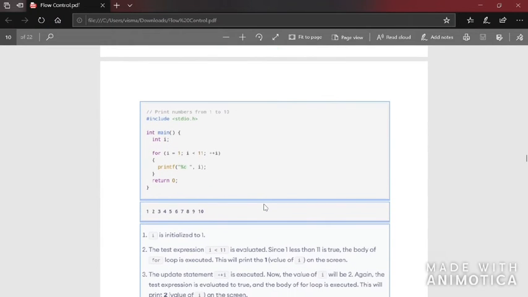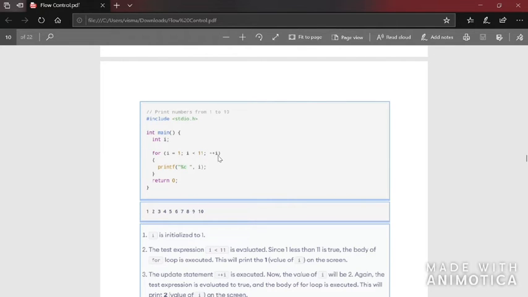Now there is a simple program. This is a simple program to print all the numbers from 1 to 10. To print all the numbers from 1 to 10, I need a number to keep count, so for that I am using the variable i. In i I will be storing only integer values. Here, i = 1 is the initialization. Since I need only numbers from 1 to 10, I should stop when the number becomes more than 10. Therefore I am using the condition i < 11. So the test expression here is i < 11.